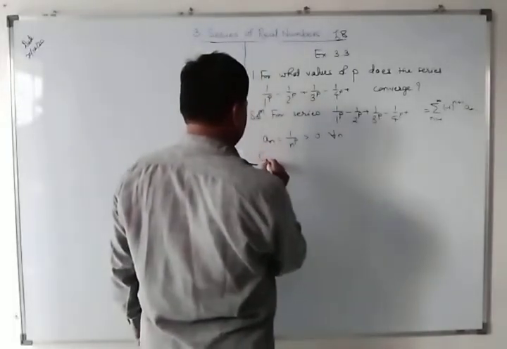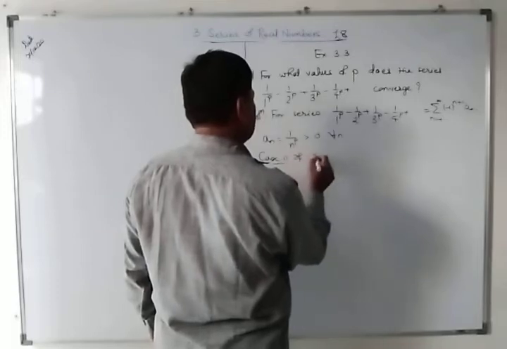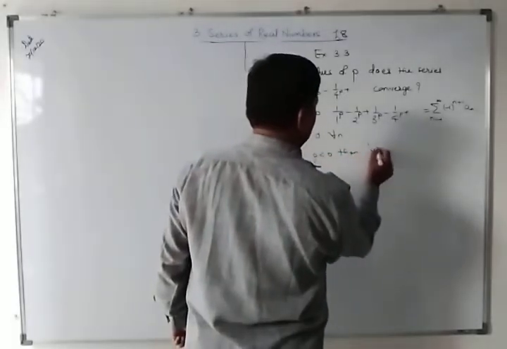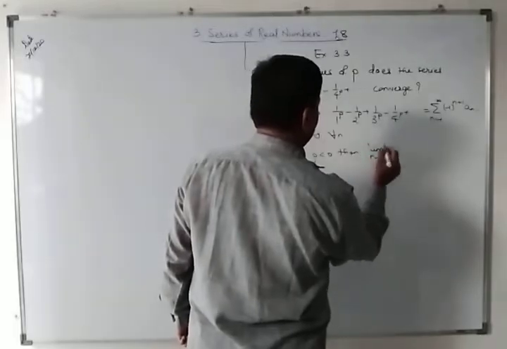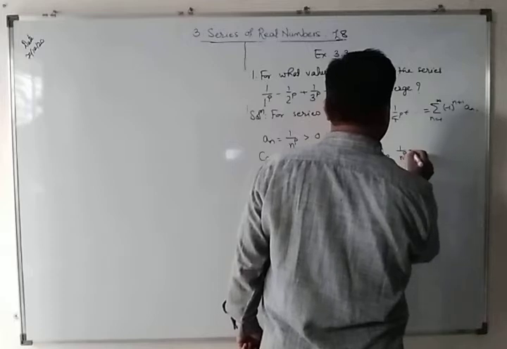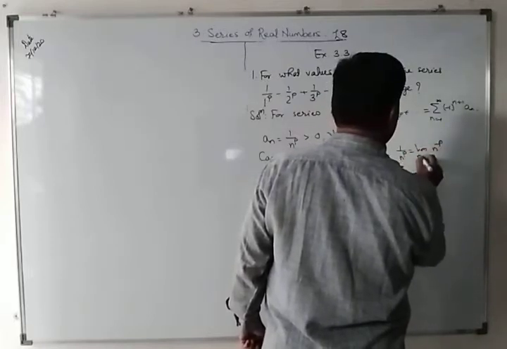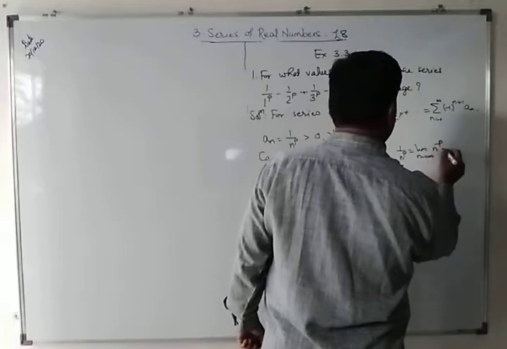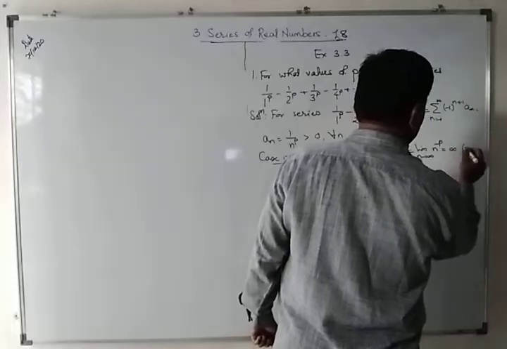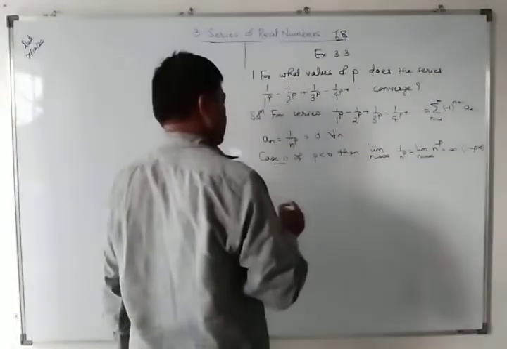Case 1: if p is less than 0, then the limit as n tends to infinity of 1 upon n raised to p, which is equal to the limit of n raised to minus p, is nothing but infinity, since minus p is greater than 0.